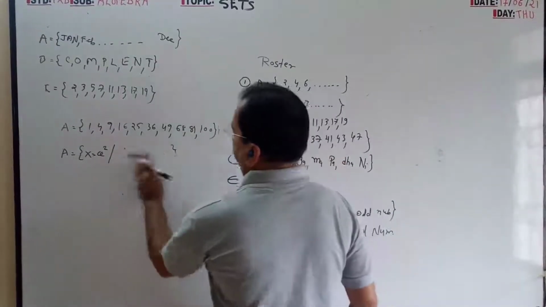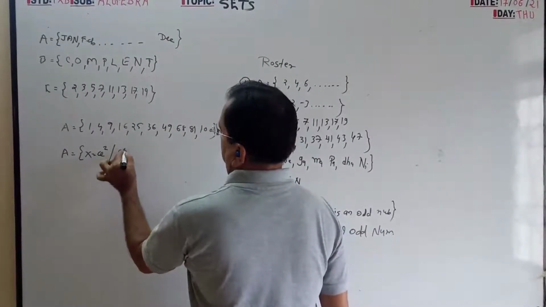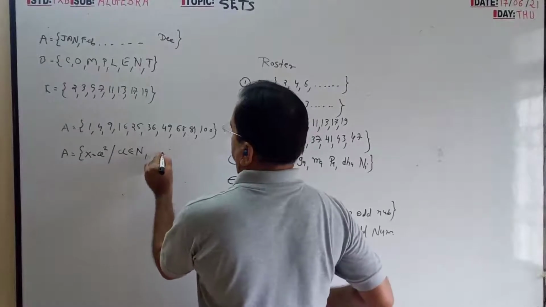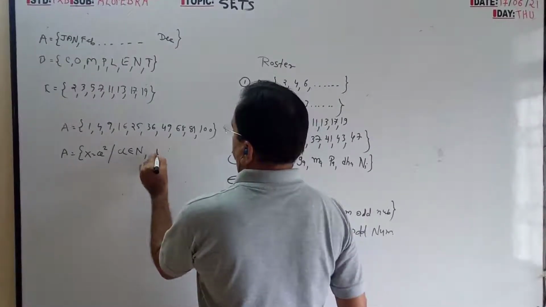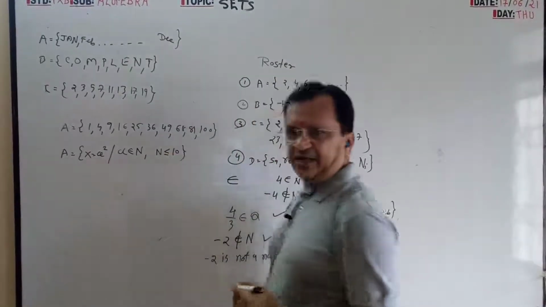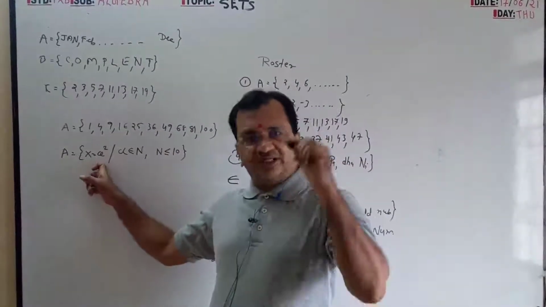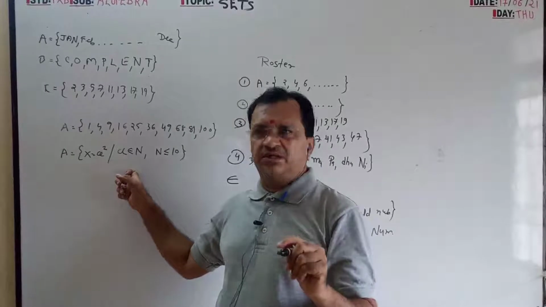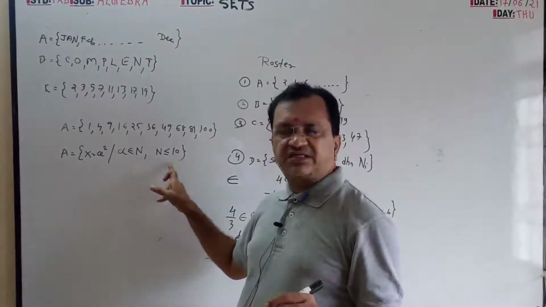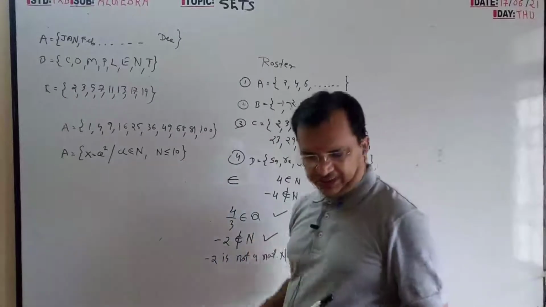And also you can write in this way: a belongs to natural numbers and n is less than or equal to 10. X is equal to a square, but a is a natural number less than or equal to 10.